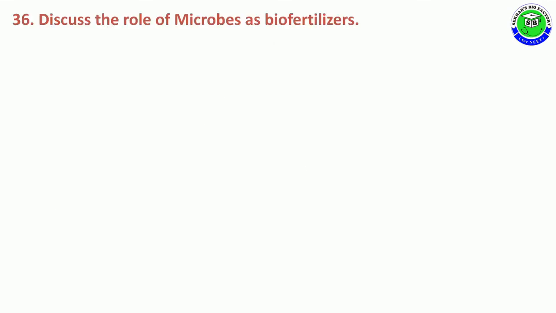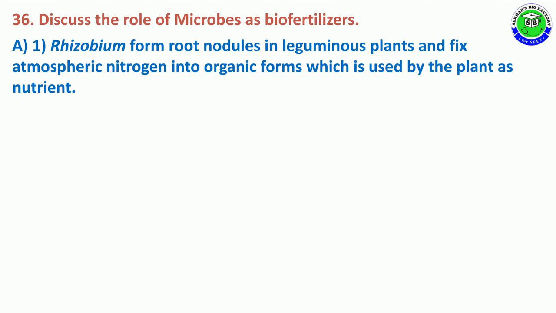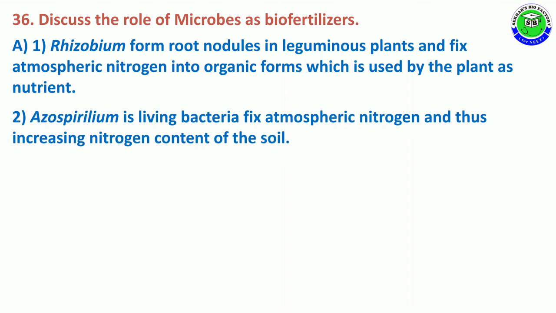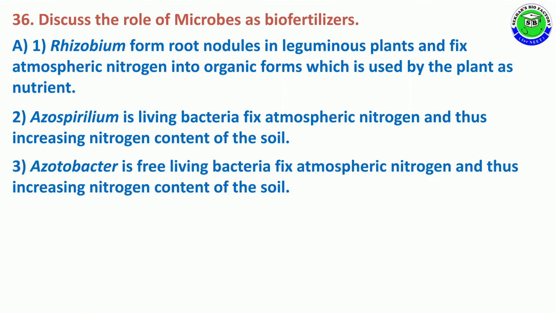Question number 36. Discuss the role of microbes as biofertilizers. The first use is Rhizobium, which forms root nodules in leguminous plants and fixes atmospheric nitrogen into organic form, which is used by the plant as nutrient. Azospirillum is a living bacteria. It can fix atmospheric nitrogen and thus increase nitrogen content of soil. The third one is Azotobacter, a free-living bacteria, which fixes atmospheric nitrogen and thus increases nitrogen content in soil.